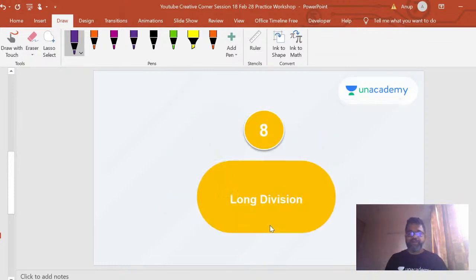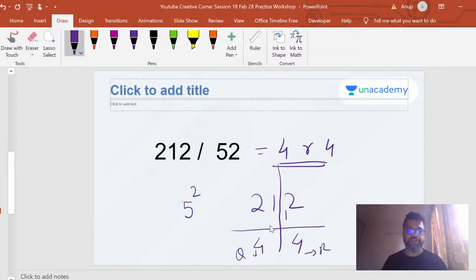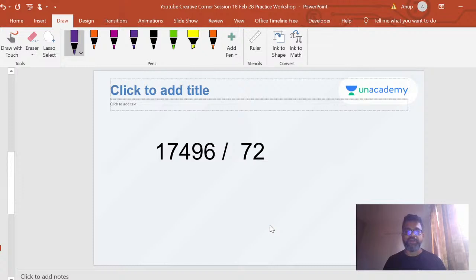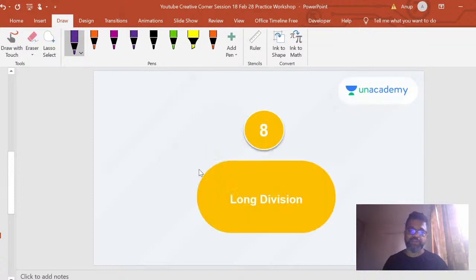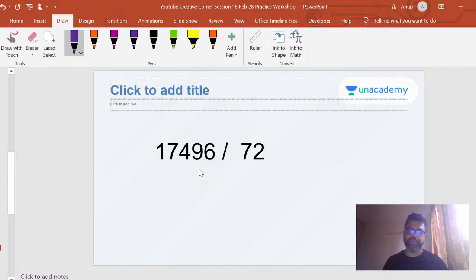So very straightforward. Now this is the basic short division method. Now let's go through the long division method, in the sense that you have more digits here. It is the same short division method that you will follow, nothing different. It's just that you will do operations on a few more, extra digits.